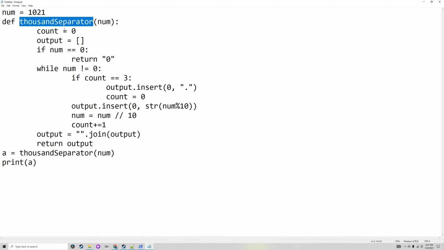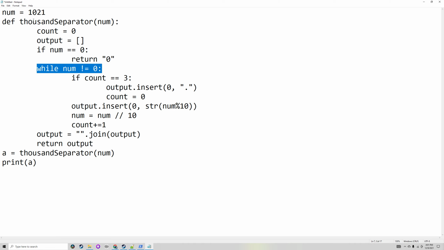I'll have a function separator, which will take the input of that number, and it'll have a count which starts off as nothing, and output that starts off as empty. If the number is 0, it will return 0, because there's no 3 digits, and that's just how the program works. While the number is not equal to 0.